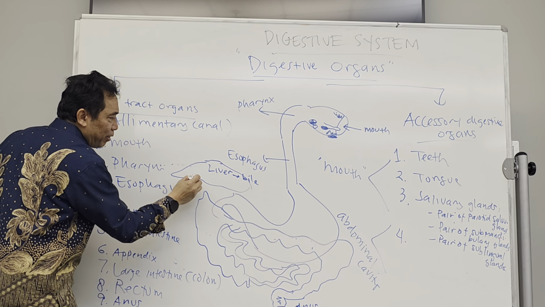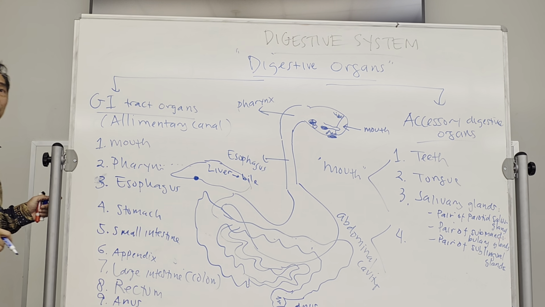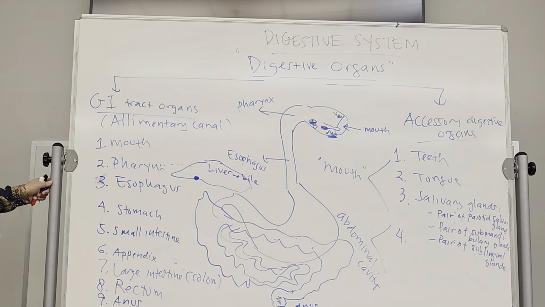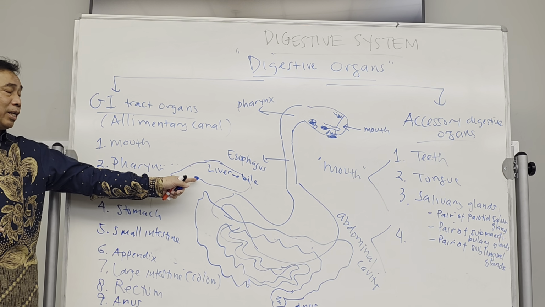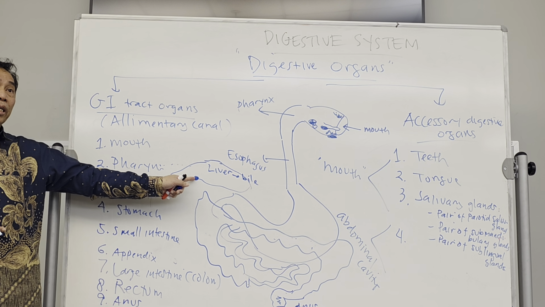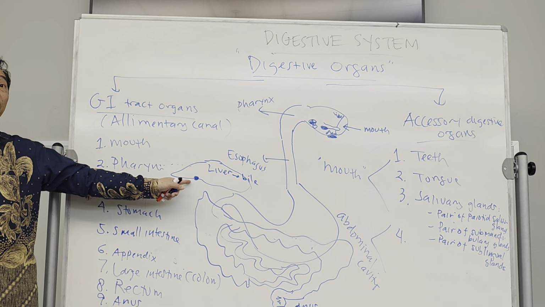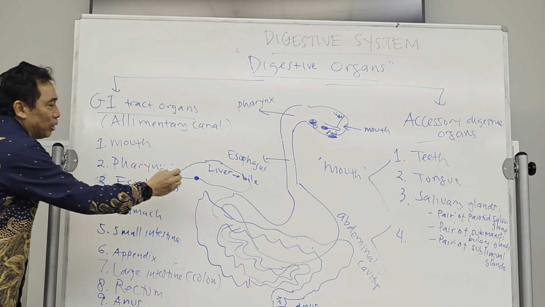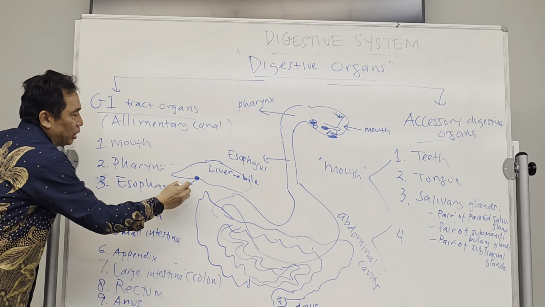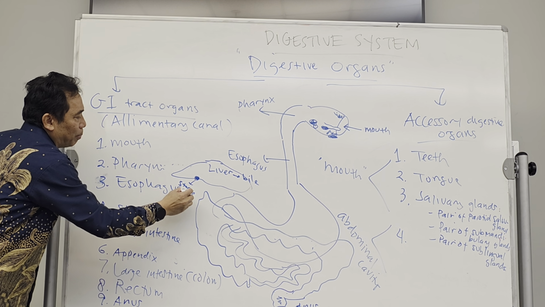Second is actually a very small organ that's attached to the liver. And again, next time when you dissect the pig, try to look for this small organ attached to the liver. This organ's function is to store the bile. So the bile will be stored over here. So this is storage for the bile.